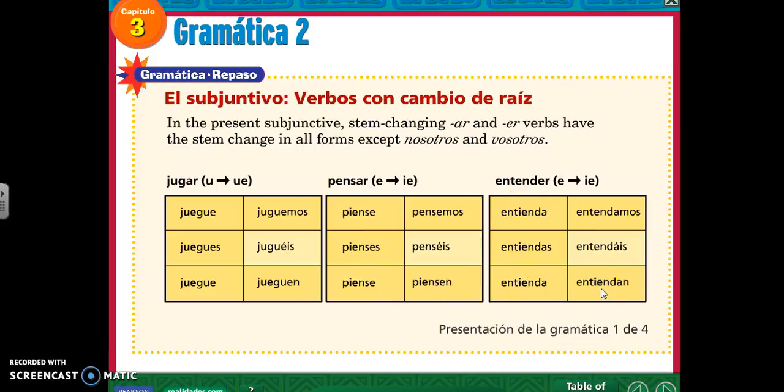And we can think of these in a few different categories: U to UE and E to IE. So here's the verbs jugar, pensar y entender. Jugar to play, pensar to think, y entender to understand. So you see the pattern here. The U is going to UE inside of the boot, and it is staying as a U outside of the boot. The E is changing to an IE in the boot and staying as an E outside of the boot. And the same thing here. The E is changing to an IE in the boot and staying as an E outside of the boot.